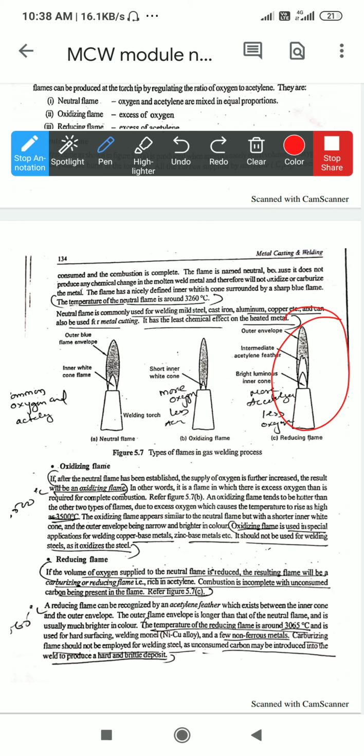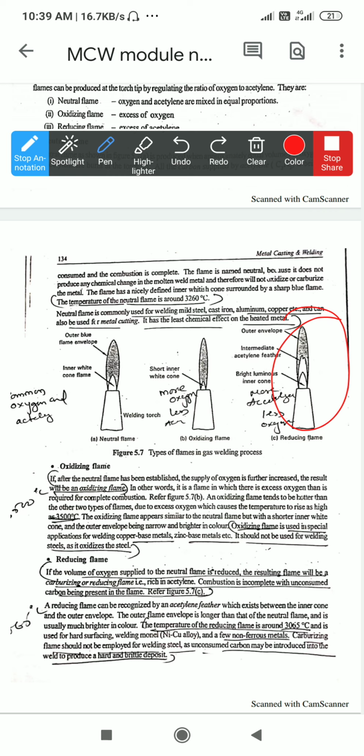You can see over here in the inner core the fuel, oxygen gas or acetylene gas is there. It can be seen inside. By your usual eyes, or by the naked eyes, you can observe by seeing that flame that only the fuel gas is supplied, and the percentage of oxygen is less over here. The temperature in the reducing flame is around 3065 degrees. It produces less temperature, and it is used for hard surface welding where the surface is hard, and a few non-ferrous metals also. Non-ferrous metals require a low temperature. For such types of metal, these types of flame are generated.